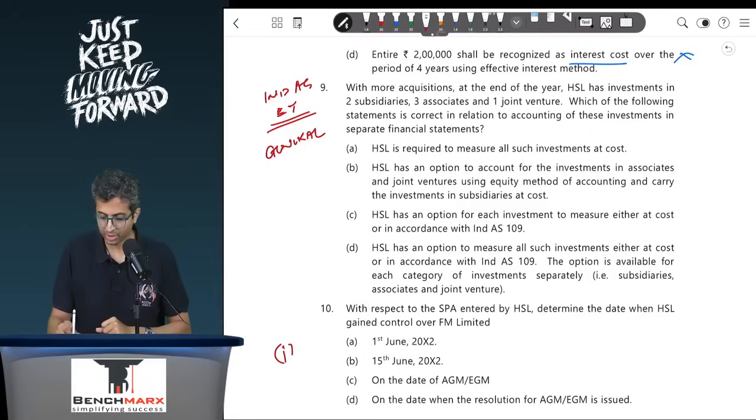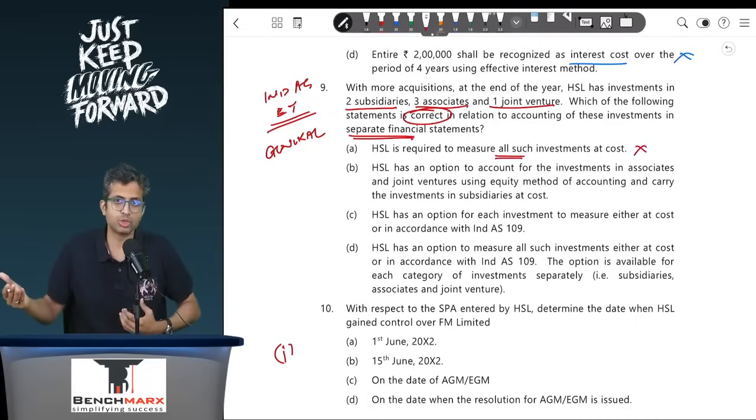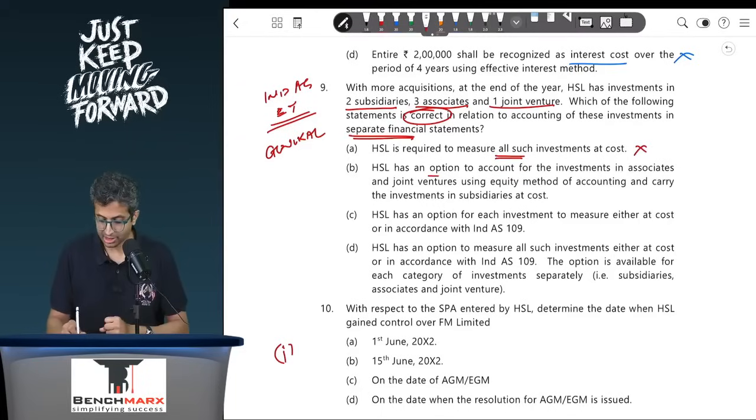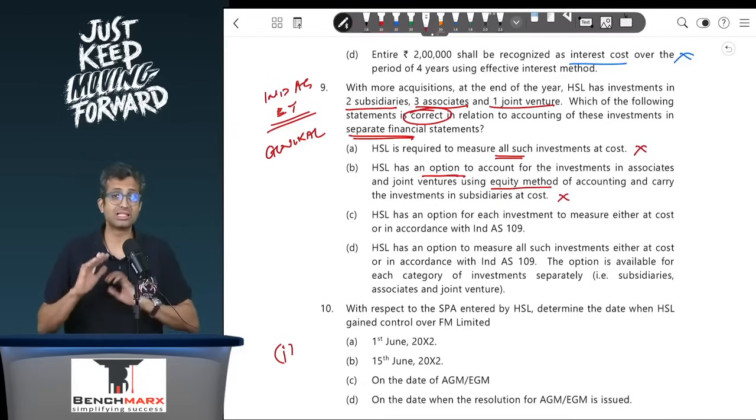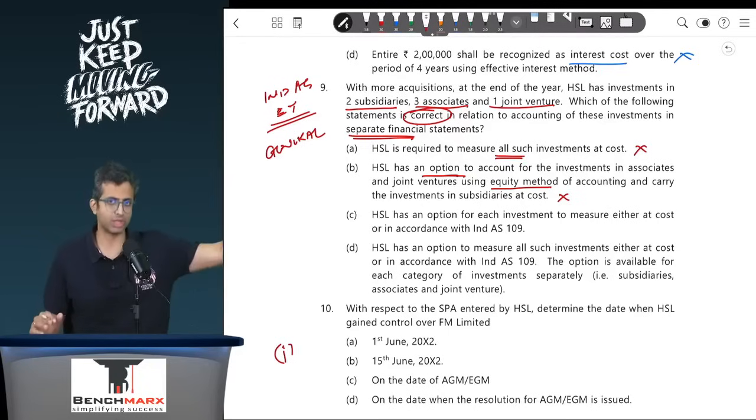With more acquisitions at the end of the year, HSL has investment in 2 subsidiaries, 3 associates and 1 joint venture. Which of the following statements is correct in relation to the accounting for these investments in SFS? HSL is required to measure all investments at cost. Not necessary, you can even use 109. HSL has an option to account for these investments in associates and joint ventures using the equity method and carrying amount in subsidiaries at cost. No, in my CFS, I can show them at equity method.